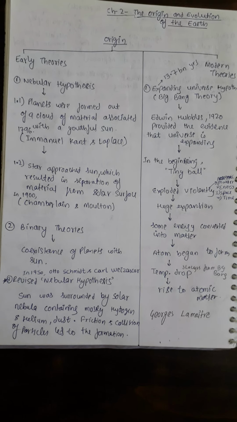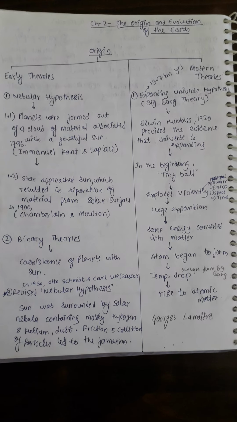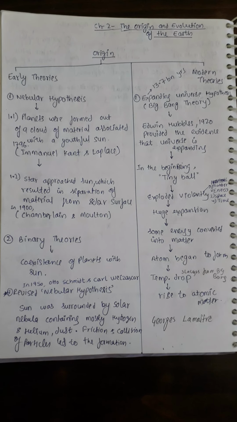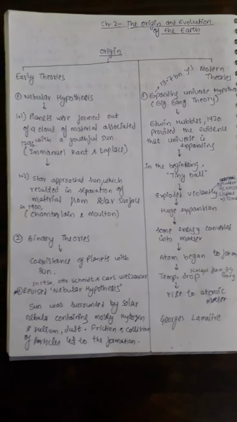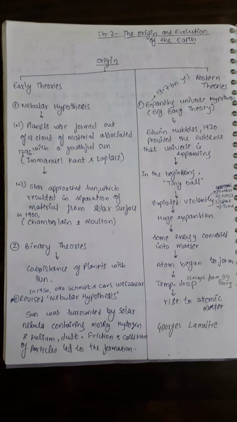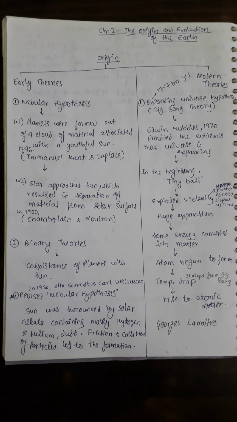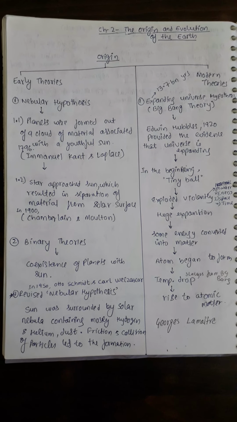So nebular hypothesis given by Immanuel Kant and Laplace says that the planets are formed out of a cloud of material associated with a youthful sun.